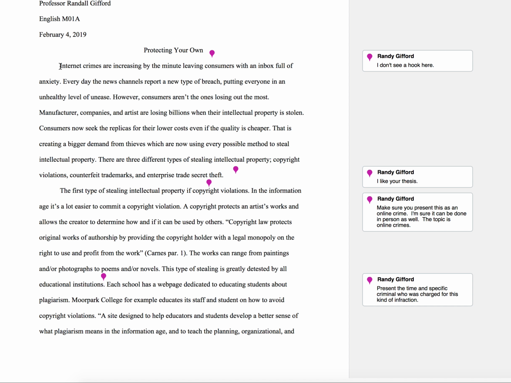Okay, and you can look at just another small part when you look at a grammar error in a topic sentence. Okay, the first type of stealing intellectual property if copyright violations. Now I know this should be is, but in a topic sentence, it's a little bit like spelling my name wrong, and I've seen that, by the way, 1,000 times. When a student misspells my name or gives a different name, I've had like Professor Deidre Williams. And I'm like, oh no.